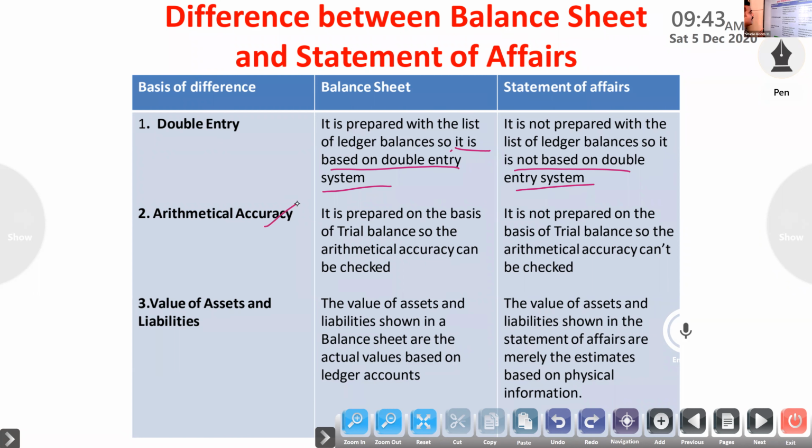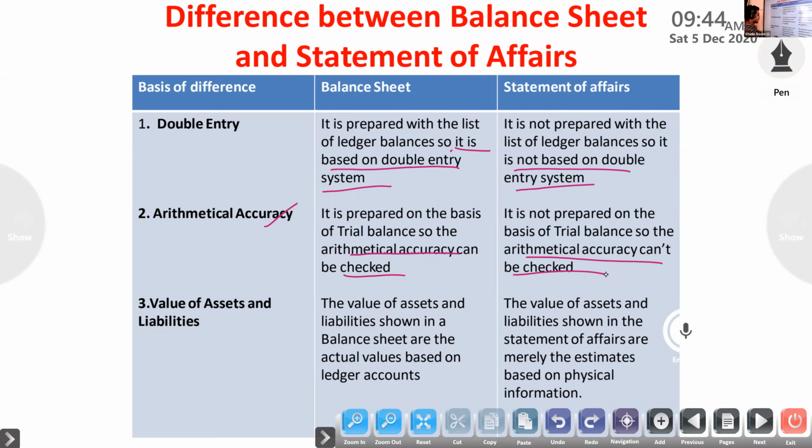Under a double entry system we prepare the trial balance, so arithmetical accuracy can be checked. But here we are ignoring nominal and real accounts, so we can't prepare a trial balance, and arithmetical accuracy cannot be checked. If you prepare a trial balance, then only we can check the arithmetical accuracy.